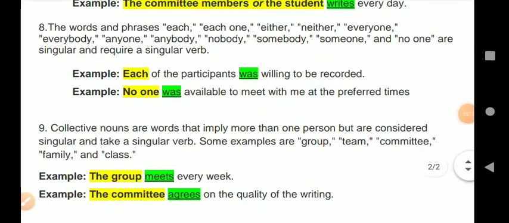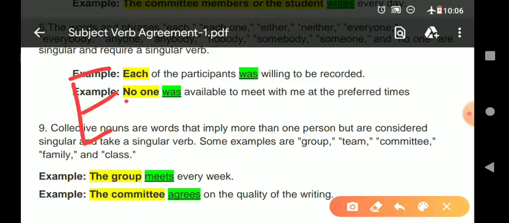Now rule number 8, the words and phrases. Now this is very important. Many people get confused in this and always write wrong. Not only students but everyone, I think most of us. The words and phrases each one, either, neither, everyone, everybody, anyone, anybody, nobody, somebody, someone, and no one are singular. Now these kinds of words we always consider as singular, and they always require a singular verb, like everyone.